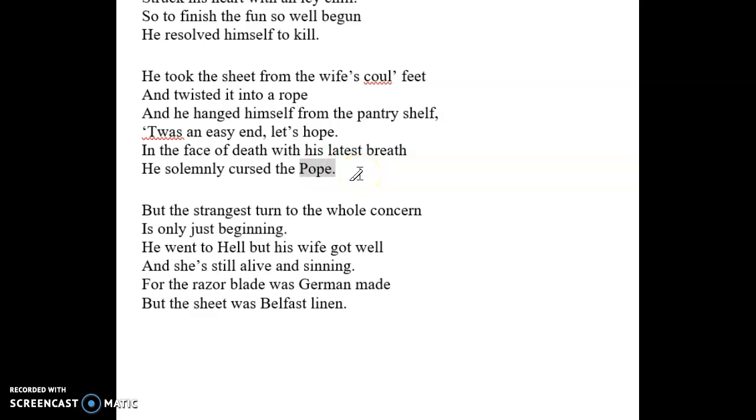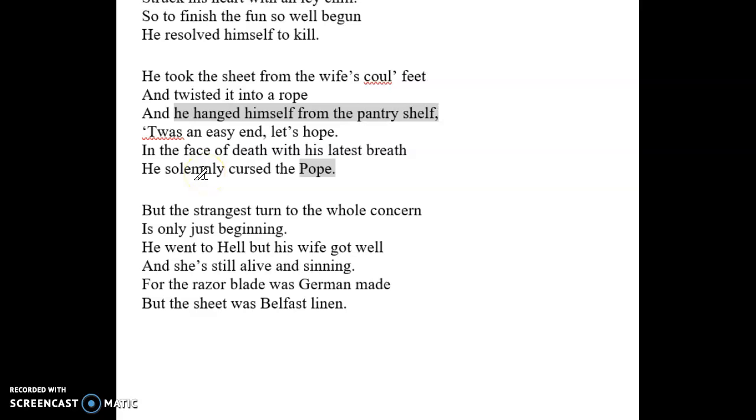So we see in the face of death, with his last breath, because he's killing himself, because he hanged himself from the pantry shelf, he solemnly cursed the Pope. In his last words, he could have said anything, but he chose to curse the Pope. The Pope is a religious Catholic figure, so we know that he is not Catholic, because if someone was Catholic, they would not be bashing someone they think highly of. So we know that he definitely hates the Catholic faith.